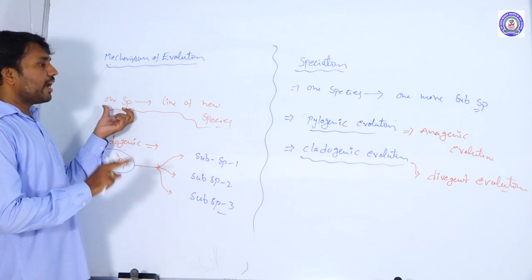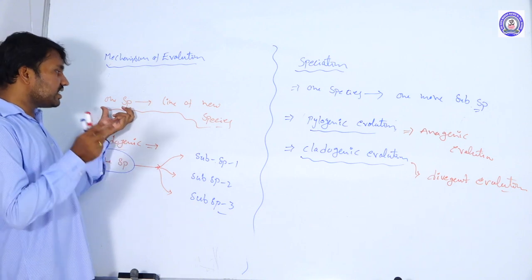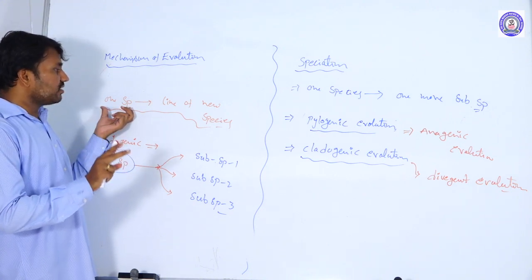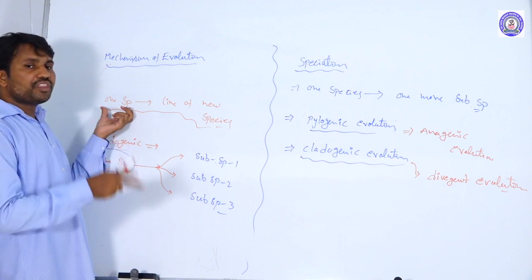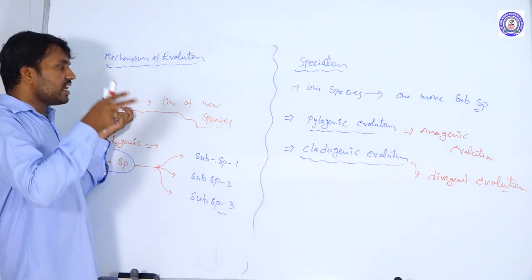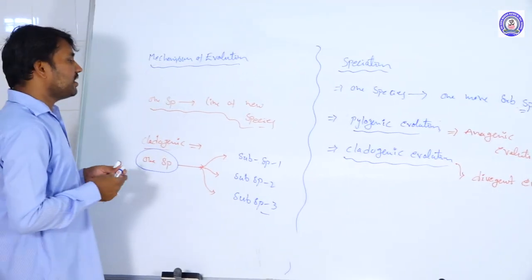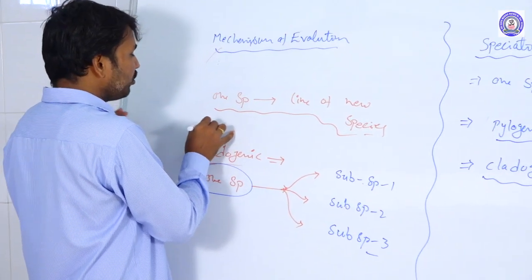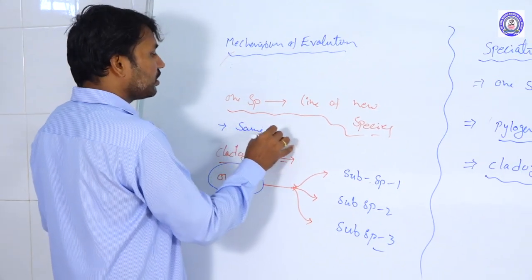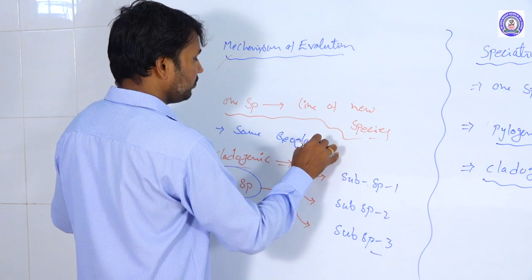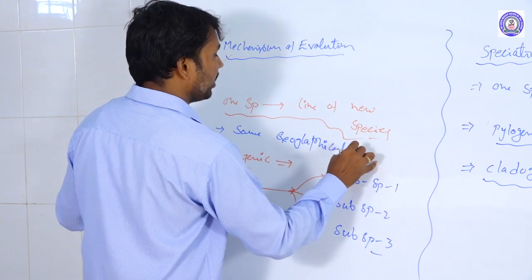So for example, when phylogenetic or anagenic evolution occurs, the species remain within the same habitat, living in the same geographical area.